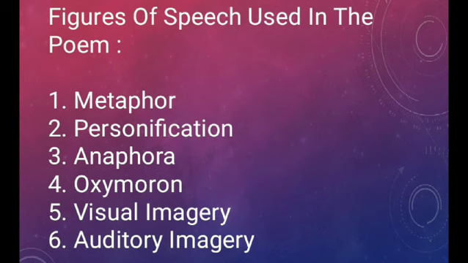So these are major figures of speech that the poet has used, and in which oxymoron is a new term that we have learned today. The rest of the figures of speech we have already studied: metaphor, personification, anaphora, and imagery, all sorts of imagery, visual, auditory, touch, and all sorts of imagery that we have already completed. So let's discuss them one by one.